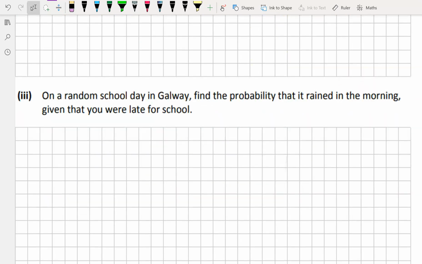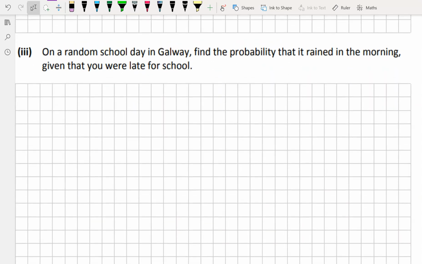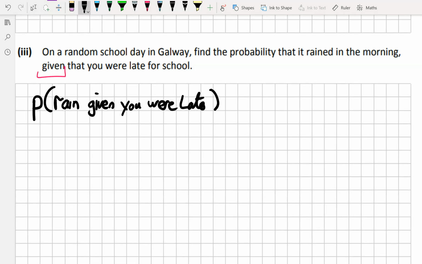Part 3. On a random school day in Galway, find the probability that it rained in the morning given that you were late for school. So this is a conditional probability, so it's the probability it rained given you were late, or if we break it down just to letters, given that you were already late.